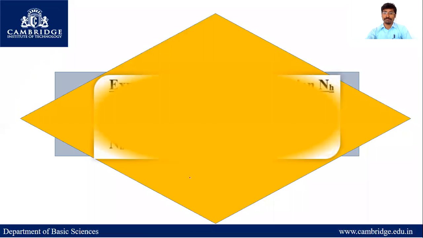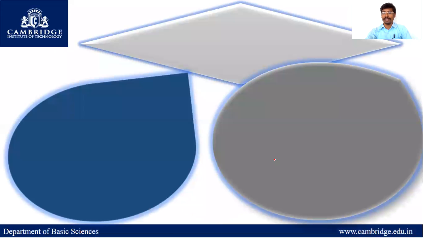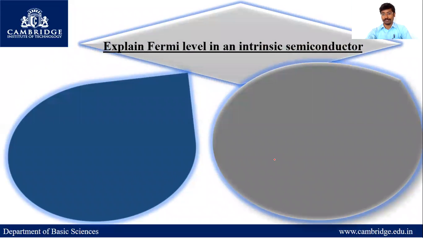Similarly, we will write the expression for hole concentration. Holes means h, concentration means n. Nh equals 4 root 2 upon h cube, pi mh star kT to the power 3 by 2, e power minus Ef by kT. These are the expressions for electron concentration and hole concentration.